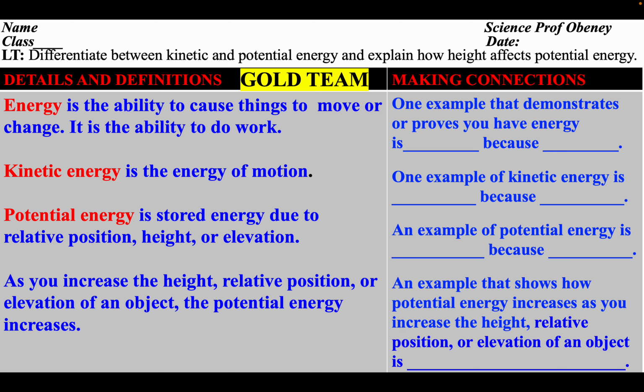Okay. For our independent work activity, we are still going to differentiate between kinetic and potential energy and explain how height affects potential energy. So for our gold team, on the right-hand side, we are going to make connections. On the left-hand side, we are making definitions, details, and definition. So the first thing is, energy is the ability to cause things to change. So we are using 2 columns. You are completing your notes, your detailed definitions on your left-hand side. Then on the right-hand side, you are filling in the blanks.